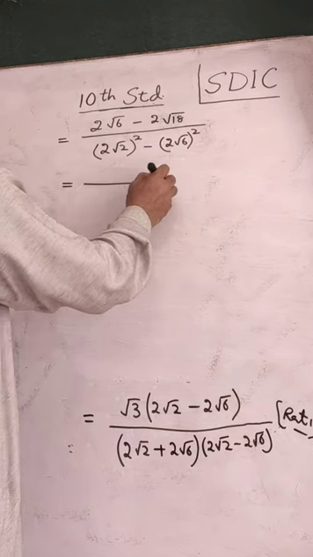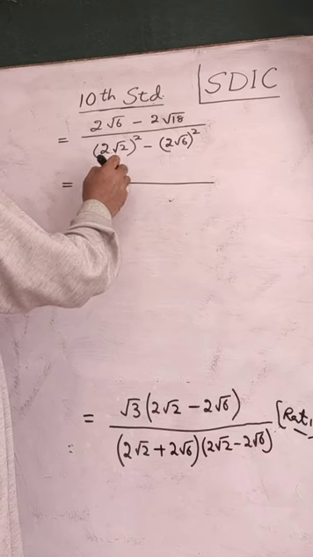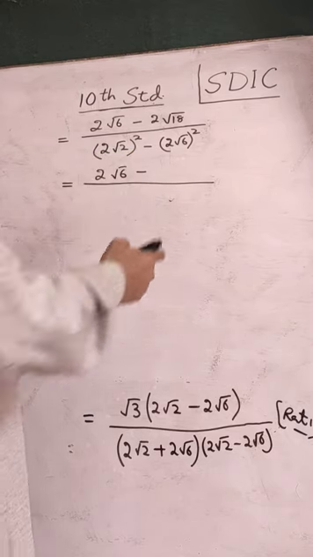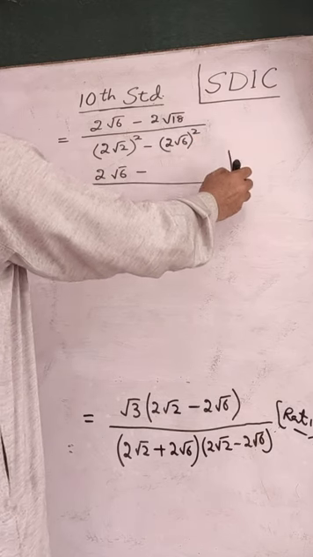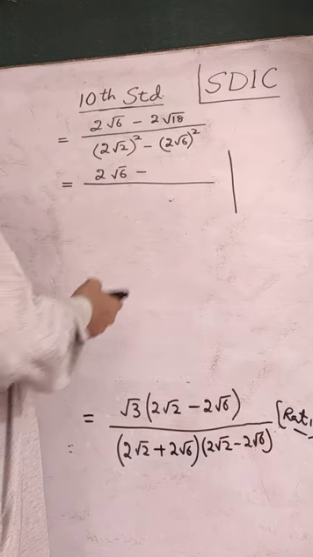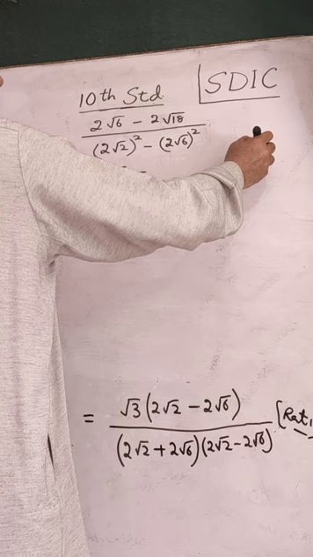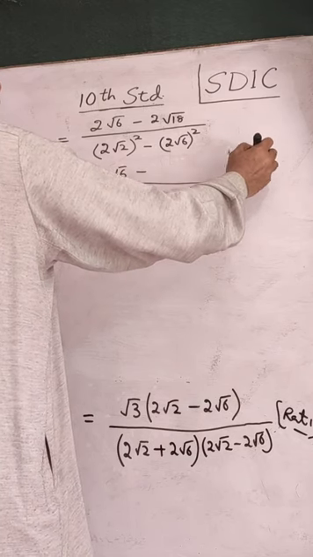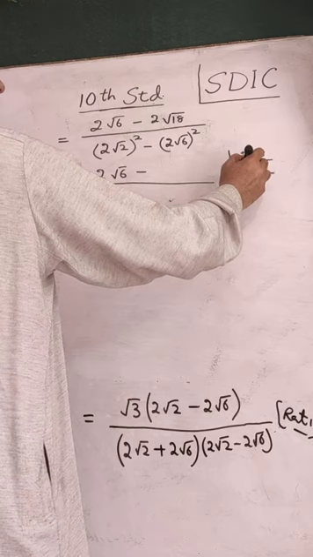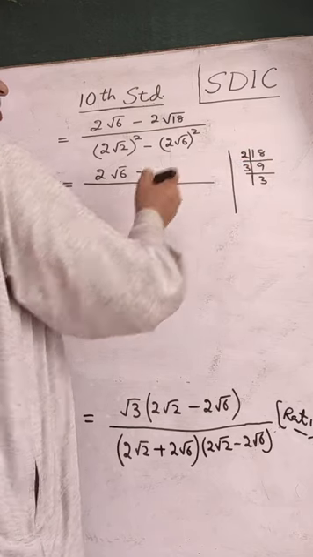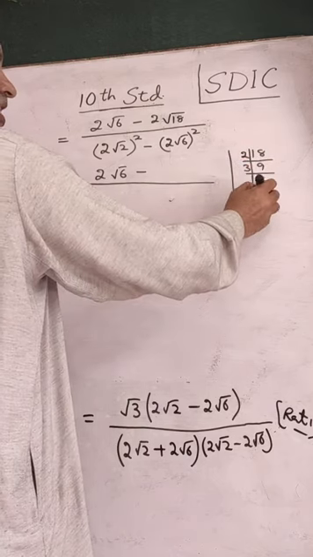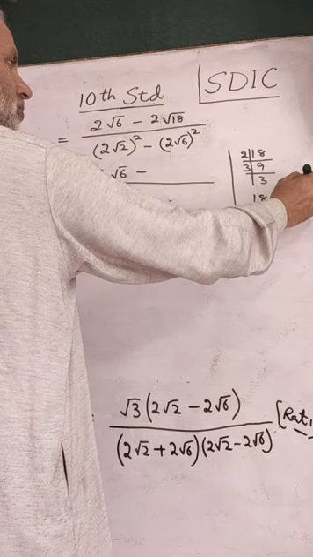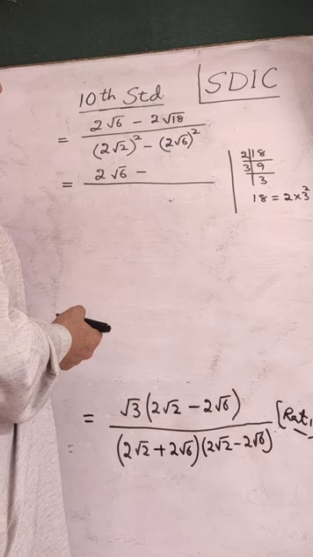Simplifying further. 2 root 6, the first term in the numerator, will remain as it is, minus. The second term I shall simplify in the rough column. 18 will be simplified. Its prime factorization will be done. It is 2 nines are 18, 3 threes are 9. Prime factorization. Thus 18 is 2 into 3 square. 3 is twice repeated.